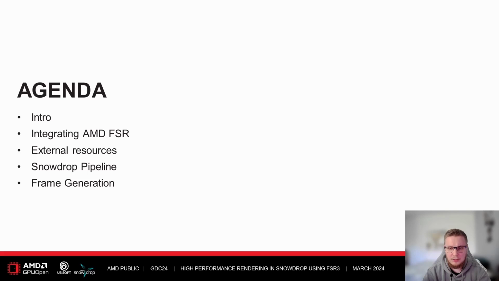We'll start with a small intro on the Snowdrop engine and our motivation. We'll take a look at some integration details. Then we'll have a look at the external resources used by FSR and how we handle them in Snowdrop. We'll take a look at how everything fits into the Snowdrop rendering pipeline. And lastly, we'll finish up with some extra details on the new addition to the FSR SDK, frame generation.